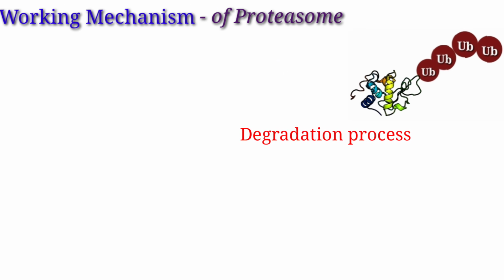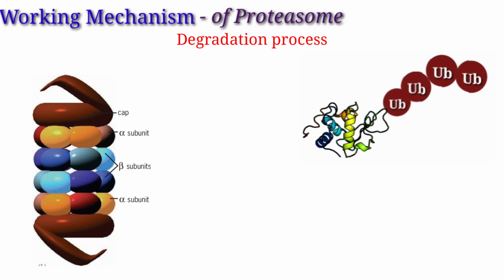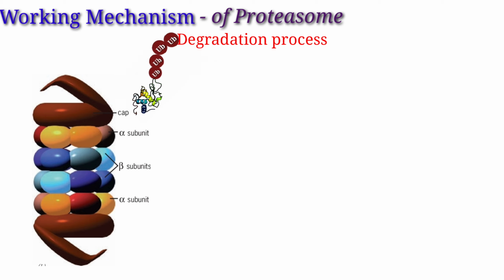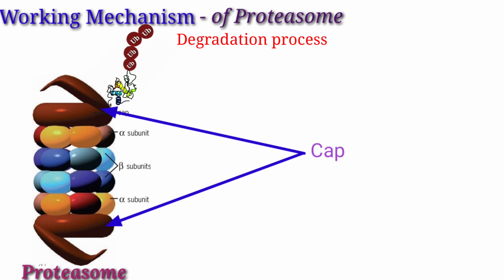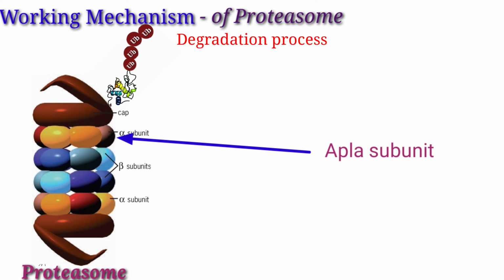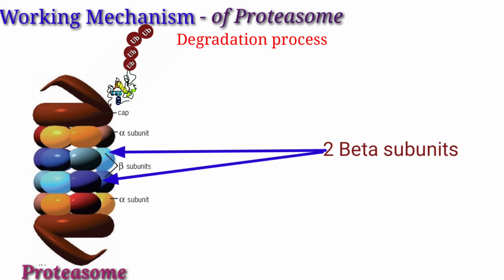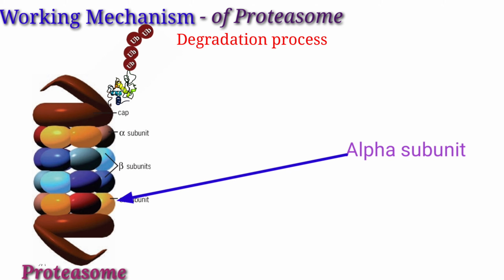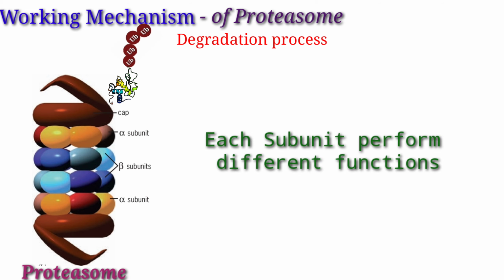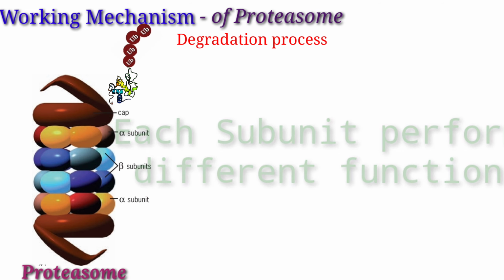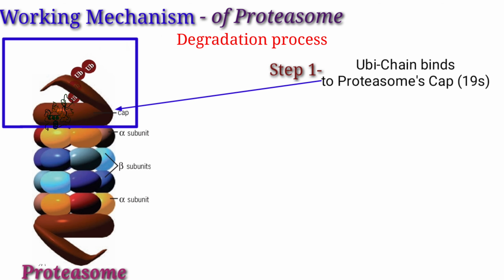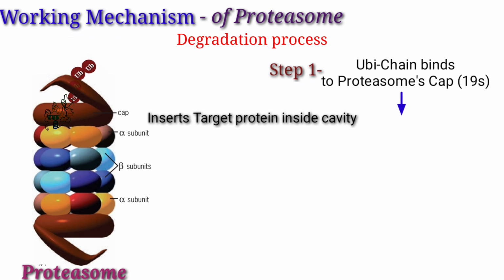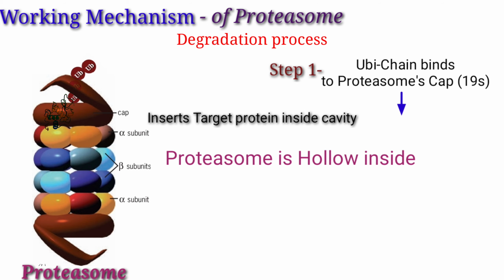The ubiquitin chain associated with the target protein comes to the proteasome complex, where the proteasome contains a cap at both sides, then an alpha subunit, then two beta subunits, and at the bottom there is again an alpha subunit. Each subunit has different functions. In this step, the ubiquitin chain binds to the cap of the proteasome and inserts the target protein inside the proteasome cavity.